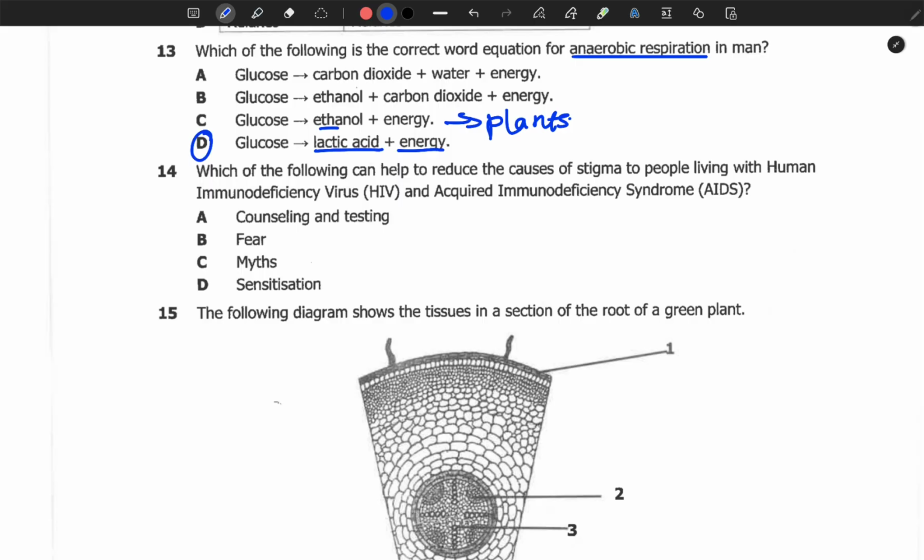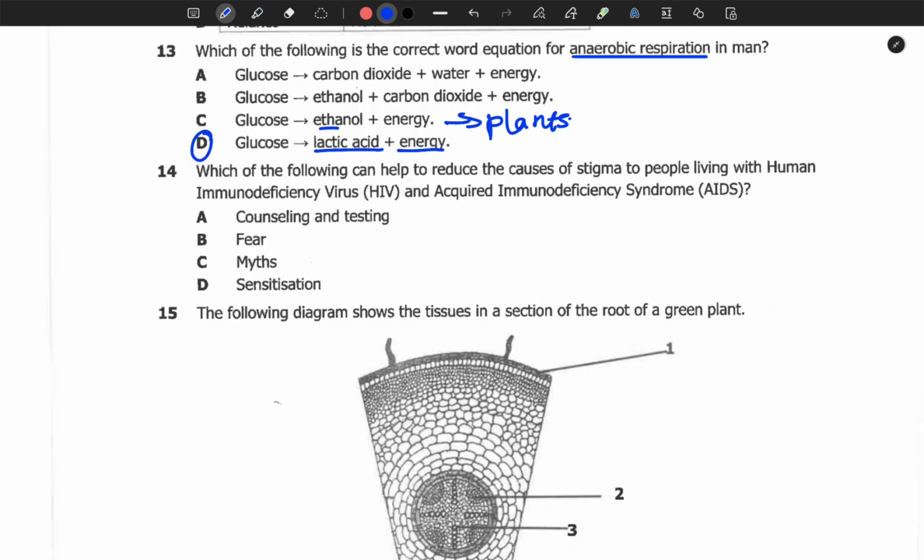Then 14. Which of the following can help to reduce the causes of stigma to people living with human immunodeficiency virus, HIV, and acquired immunodeficiency syndrome, AIDS? So stigmatization is where healthy people talk negatively about people with HIV in such a way that these people become uncomfortable mixing with those that are negative. So now what can help?